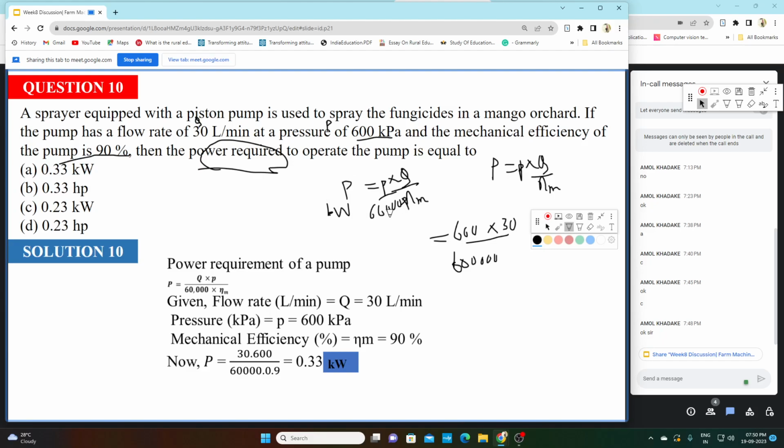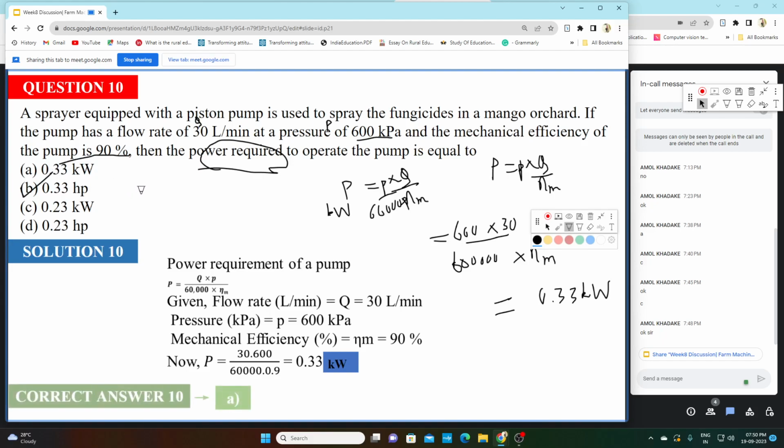So 60 into 1000 into eta m. By that we can calculate our power. The power will come 0.33 kilowatt. So option B is your correct answer.